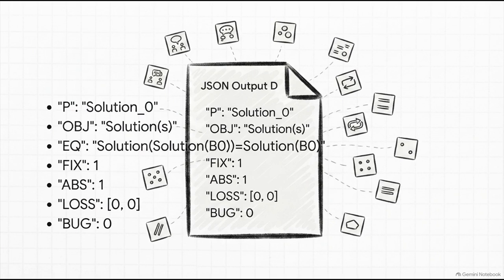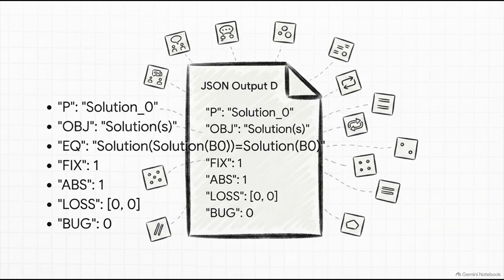Let's unbox the final JSON dictionary, which is labeled D in the script. This right here is where the cold math and the cosmic message completely unify. Notice that EQ line? That is a mathematical representation of the idempotency we just discussed. The solution of solution equals solution.